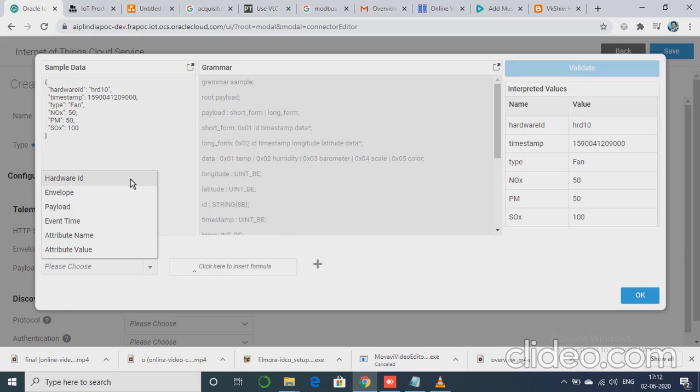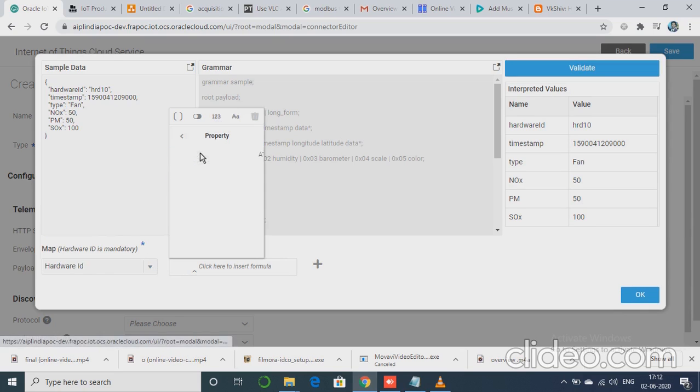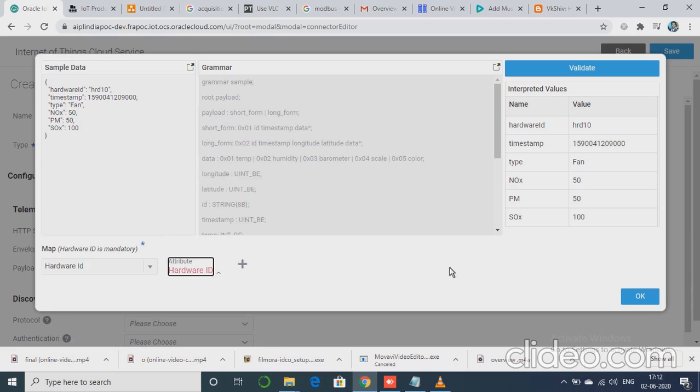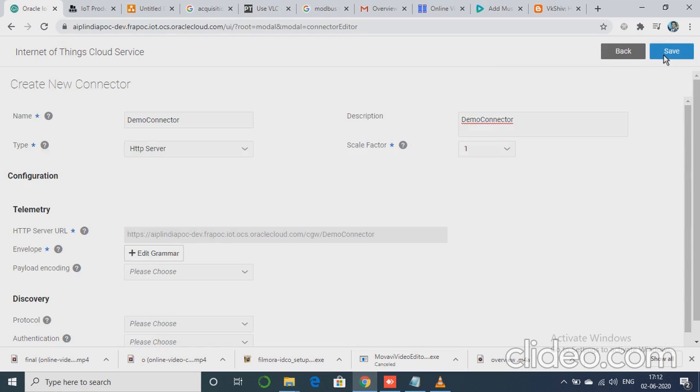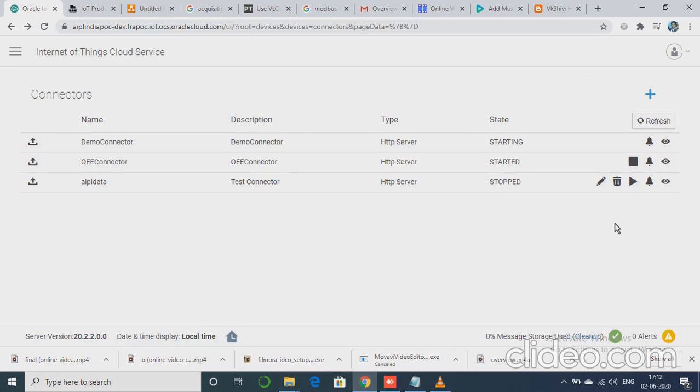Then in the mapping case, we will select hardware ID, and here we need to select properties, then attribute, and then hardware ID. Then click on OK. We'll quickly save this connector. Okay, your demo connector got saved. We'll go back and check whether our new connector got saved. So here we have got the new connector.